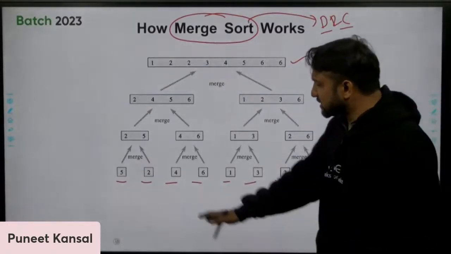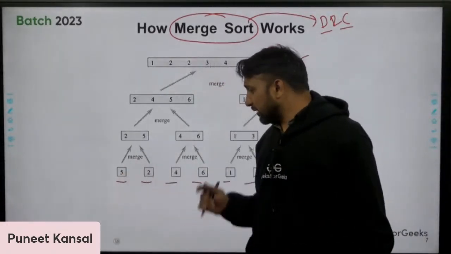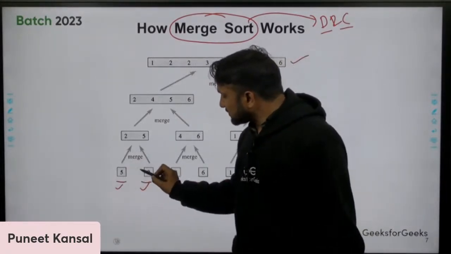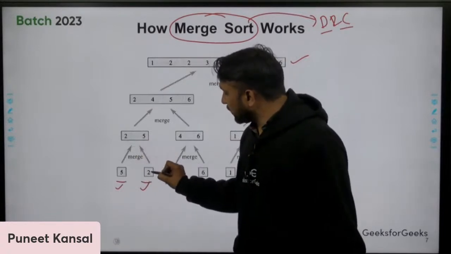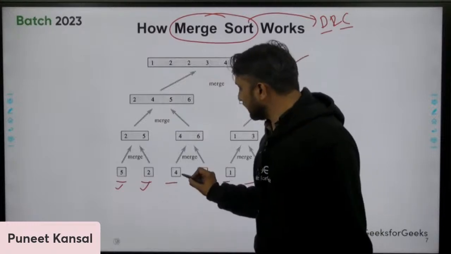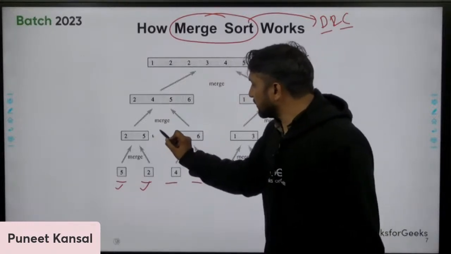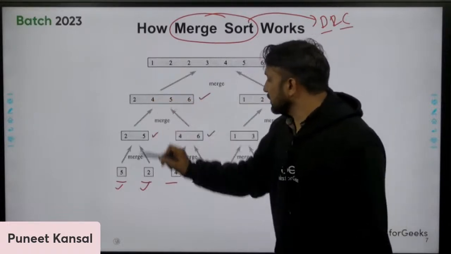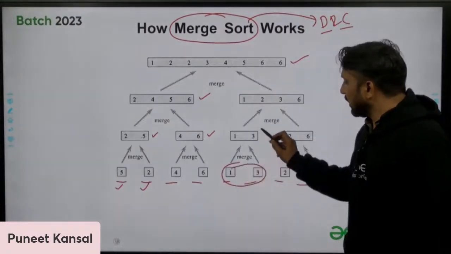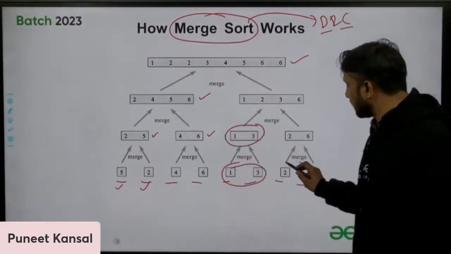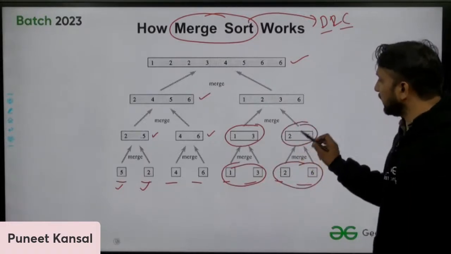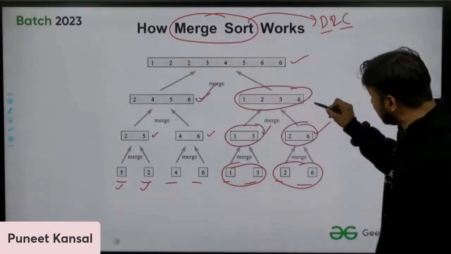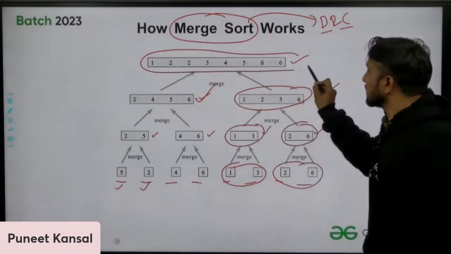After getting one element, we compare this element with this element and say which one is smaller, and I will sort according to that. So 2 will come here, 5 will come here. Similarly here, 4 will come here, 6 will come here. Then I compare these two and these two together, sort them and put them here. Likewise, comparing and sorting, and then comparing these and these elements, we find the complete sorted array.